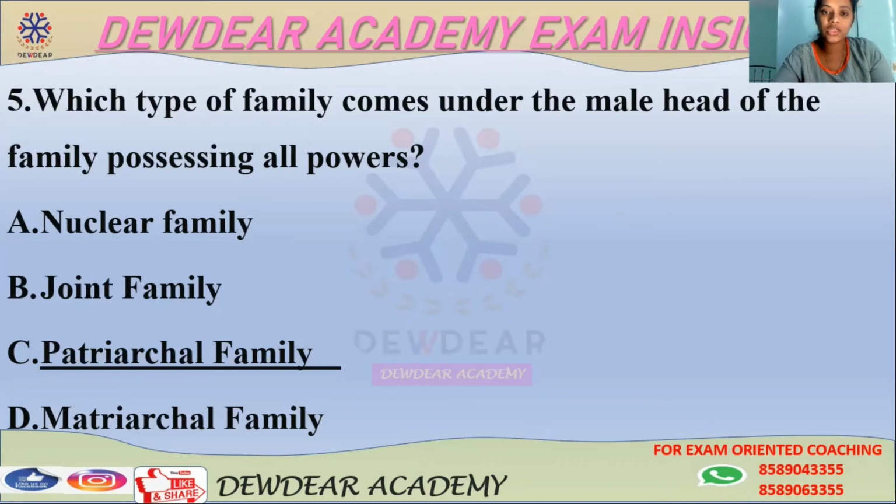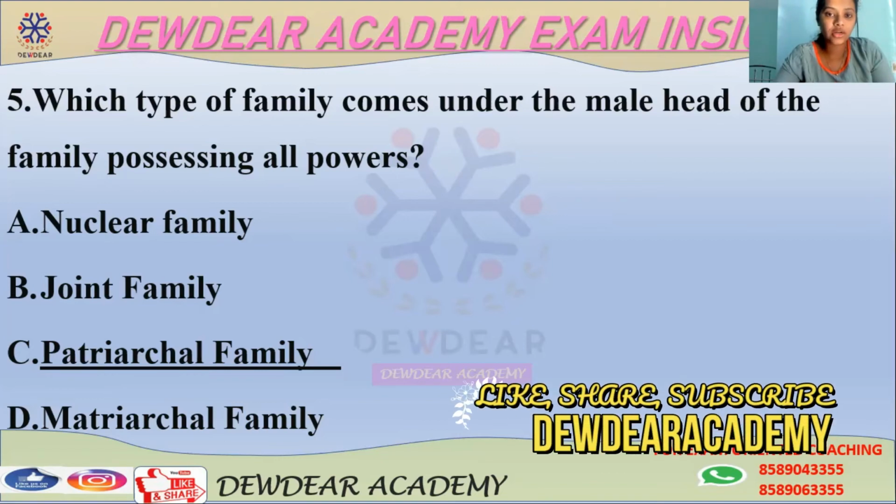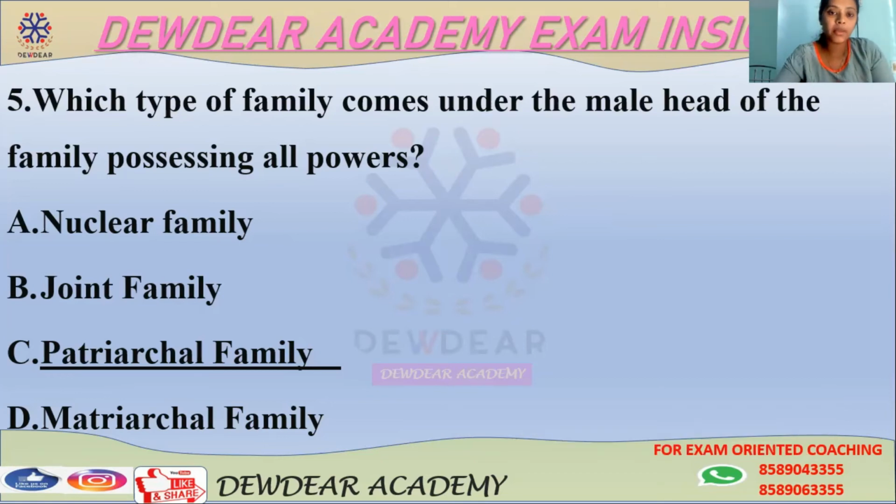Again, there are other classifications, that is on the basis of precedence, matrilocal or patrilocal, and also on the basis of structure like nuclear family, joint family, extended family. Then on the basis of marriage, also we can classify on the basis of relations. All these classifications will be explained in detail in the classes.